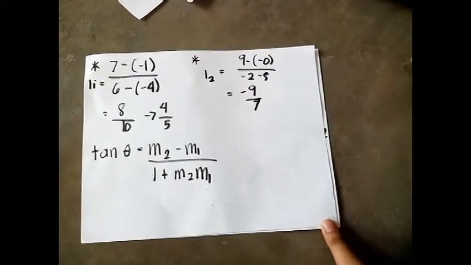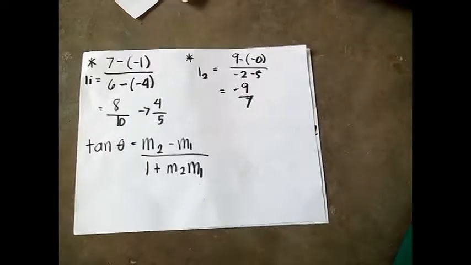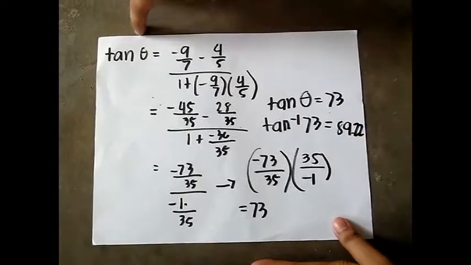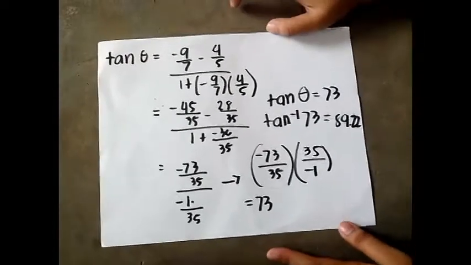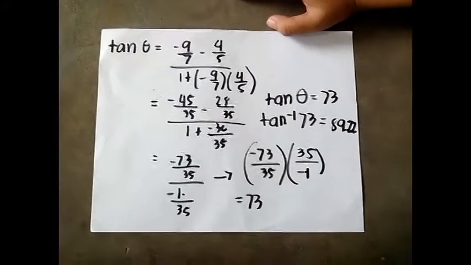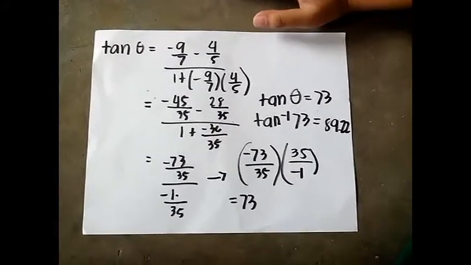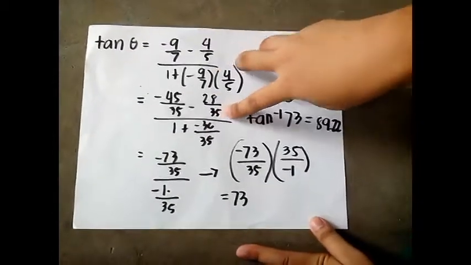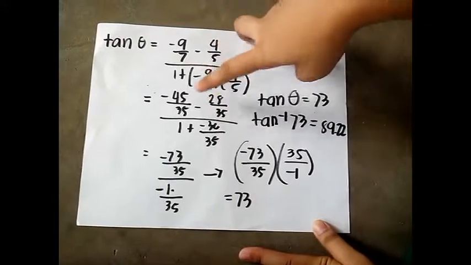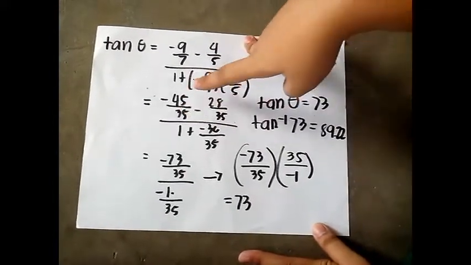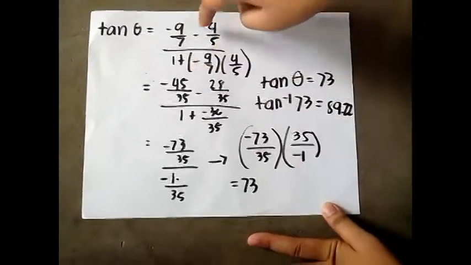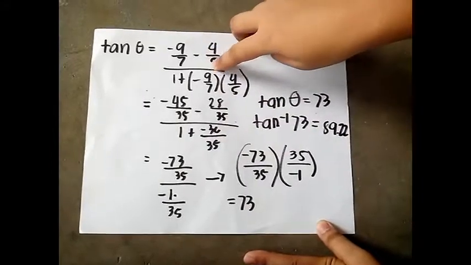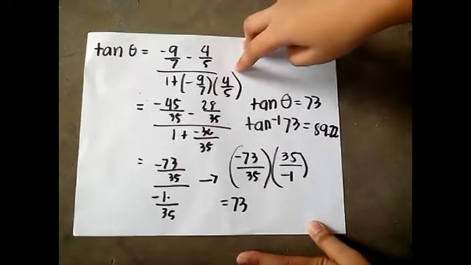Then, the next solution will be tan theta equals m2 minus m1 all over 1 plus m2 times m1. Solution will be like this. Tan theta equals negative 9 over 7 minus 4 over 5 all over 1 plus negative 9 over 7 times 4 over 5. It will be negative 45 over 35 minus 28 over 35. Where we got this is that we found their LCD in order to get the same denominator in the numerator of this fraction, all over 1 plus negative 36 over 35. We got this from multiplying negative 9 over 7 to 4 over 5.